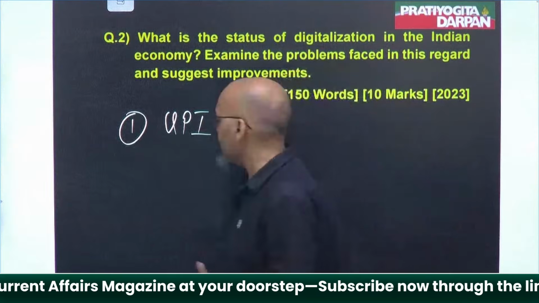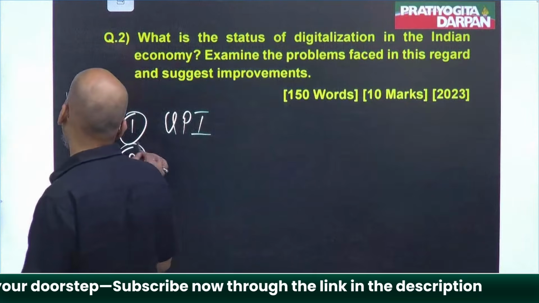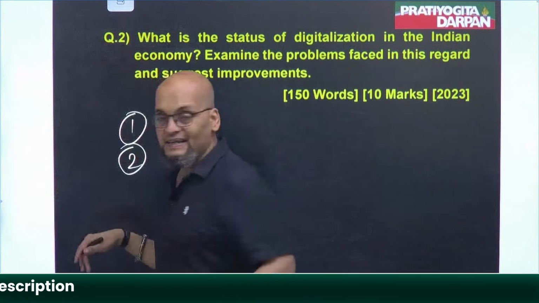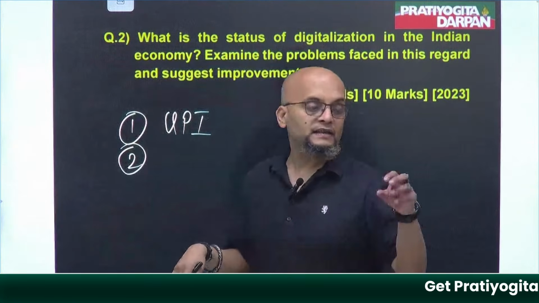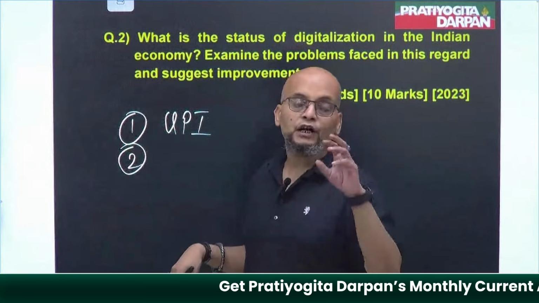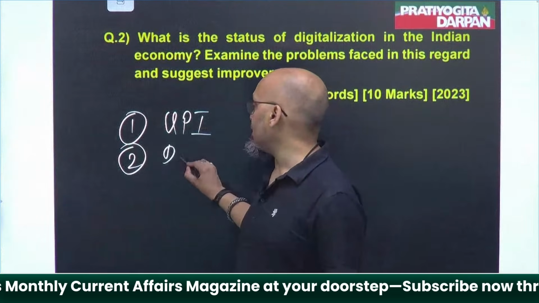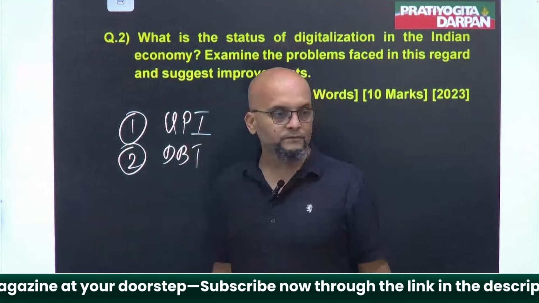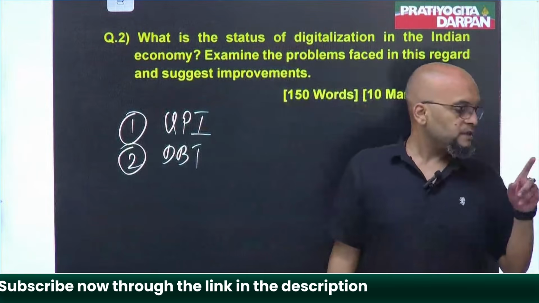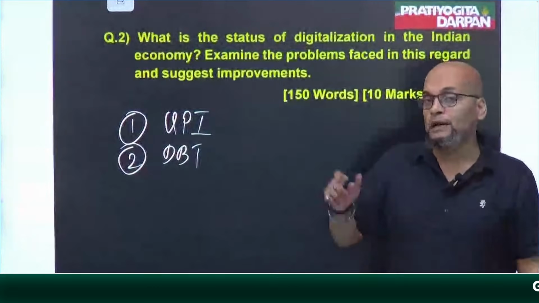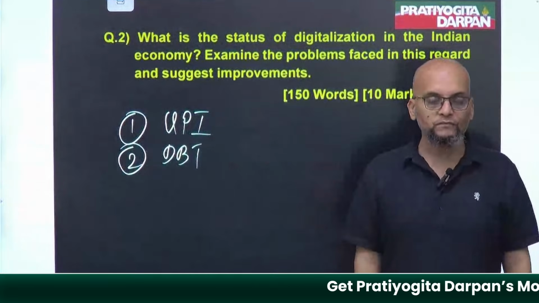Second, see, by opening the accounts of the people, the government is now directly transferring the money or subsidy, whatever, to the accounts of the beneficiaries. DBT, direct benefit transfer. This again alleviates the problem of middlemen, right?